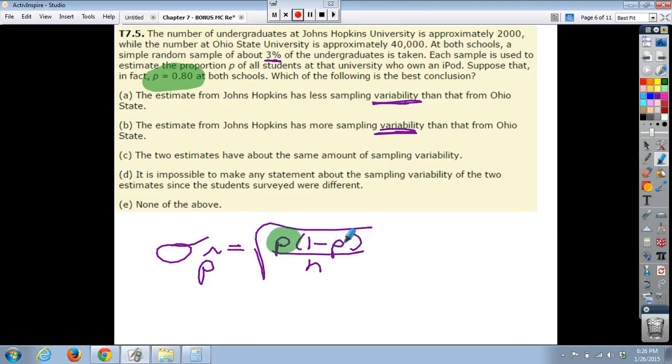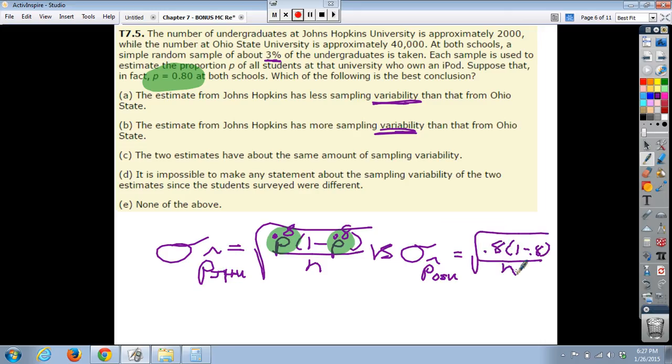So in both formulas, if we said this was sigma sub p hat sub JHU for Johns Hopkins University, we would use 0.8 in both of these cases, versus sigma sub p hat sub OSU, and we'd have the square root of, and again, it would still use the same 0.8s, but we would need to know the sample size. So to get the sample size, we need to take 3% of our 40,000 and 3% of our 2,000.